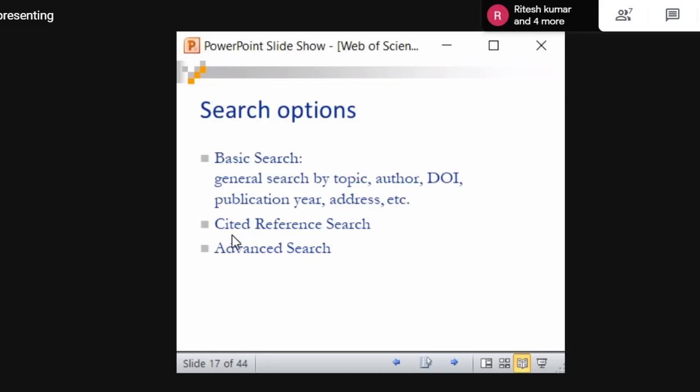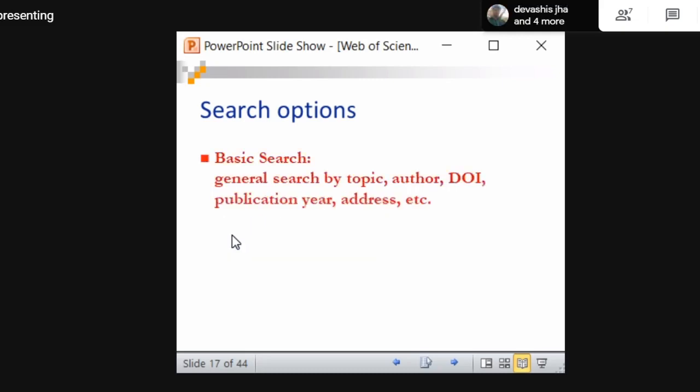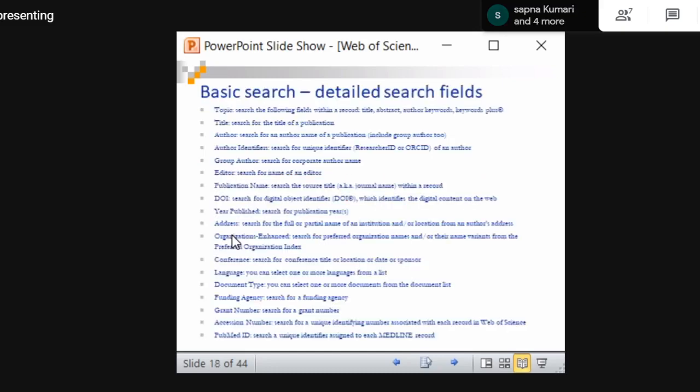Now we are going to see the different search options: basic search, cited reference search, and advanced search. In basic search, you can search by topic, author, DOI number, publication year, address, and other fields. If you know the title, you can directly type the title and search.